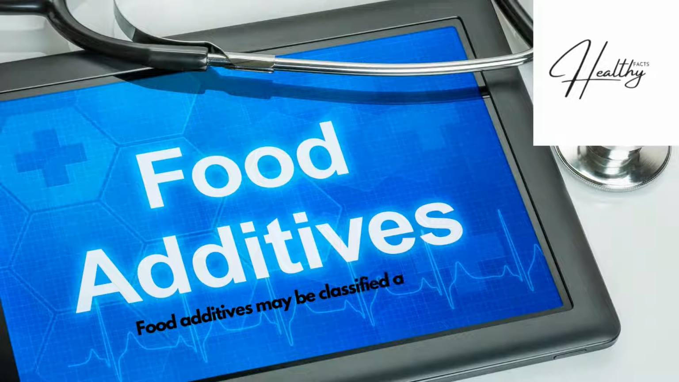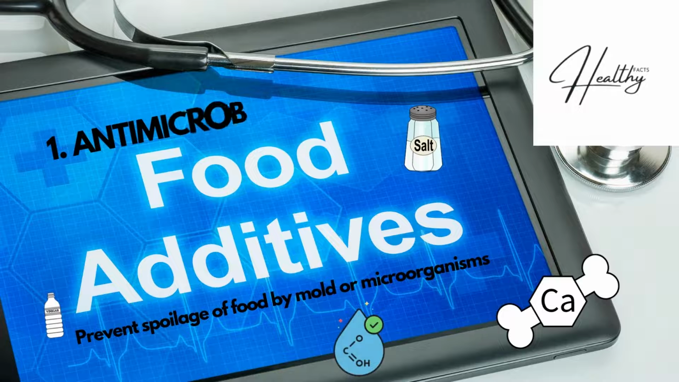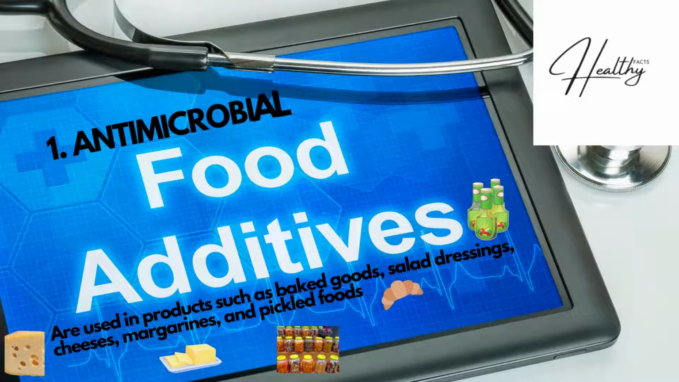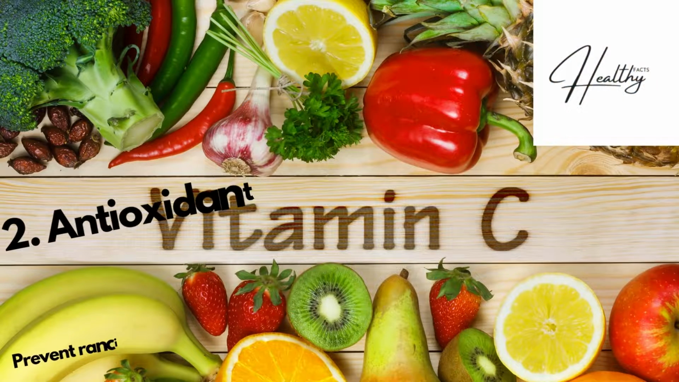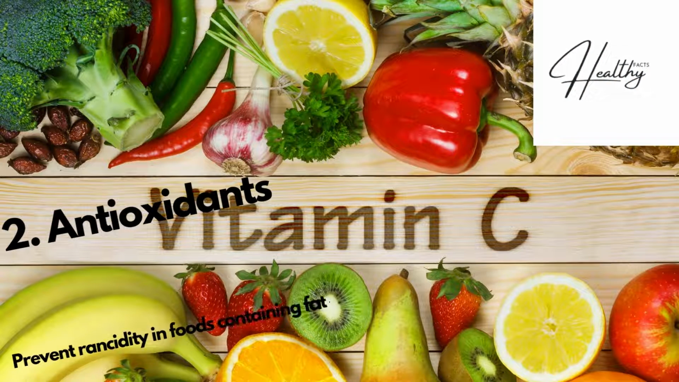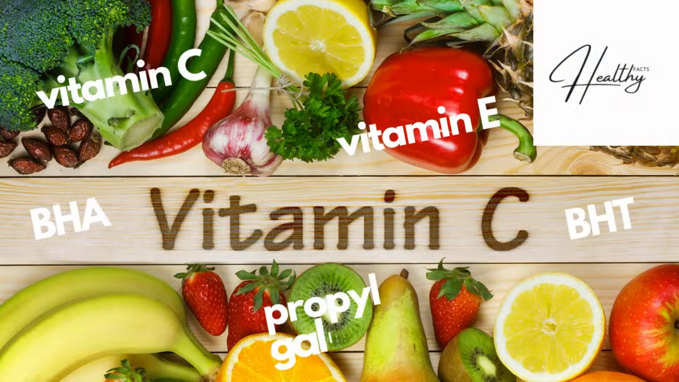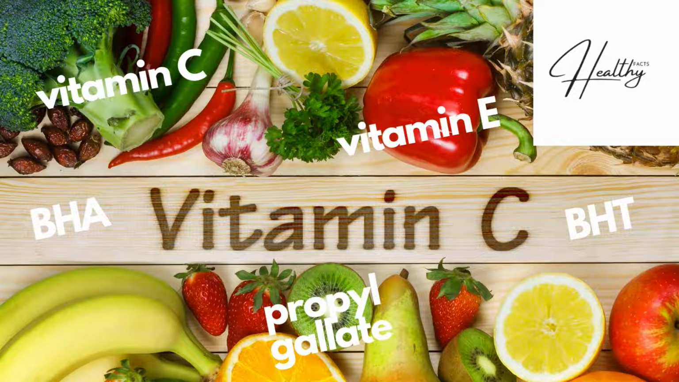Food additives may be classified as follows. 1. Antimicrobial agents, which prevent spoilage of food by mold or microorganisms. These include not only vinegar and salt, but also compounds such as calcium propionate and sorbic acid, which are used in products such as baked goods, salad dressings, cheeses, margarines, and pickled foods. 2. Antioxidants, which prevent rancidity in foods containing fats and damage to foods caused by oxygen. Examples of antioxidants include vitamin C, vitamin E, BHA, BHT, butylated hydroxytoluene, and propyl gallate.